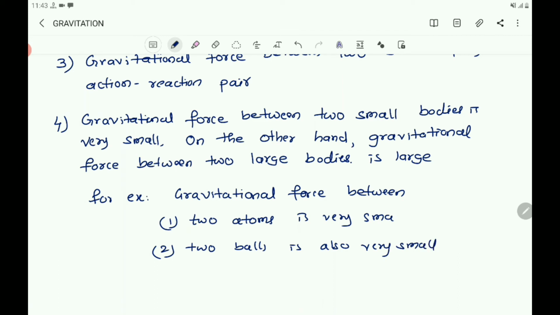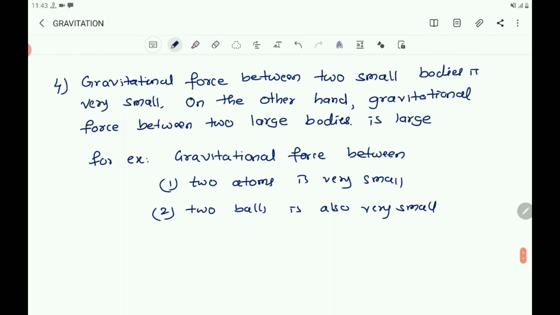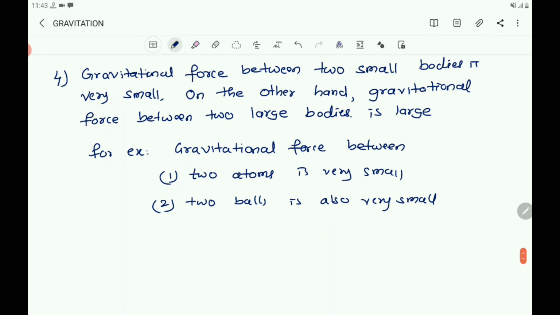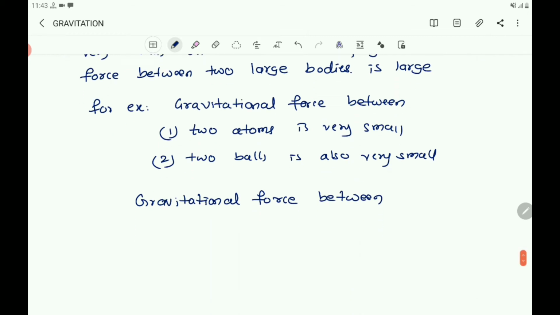But you take gravitational force between Sun and Earth, it is large.